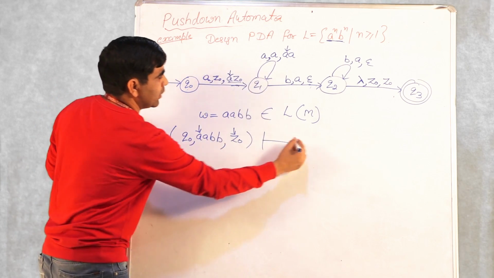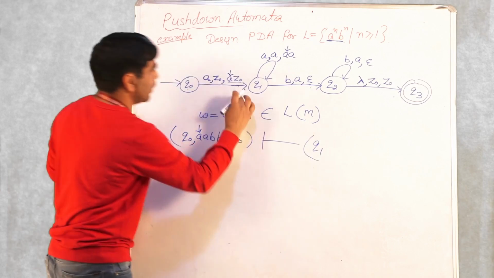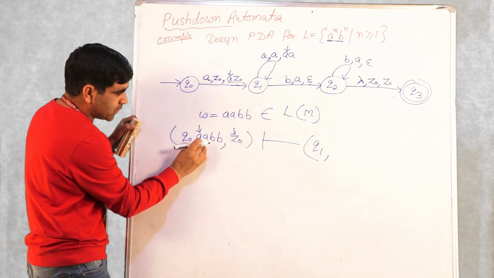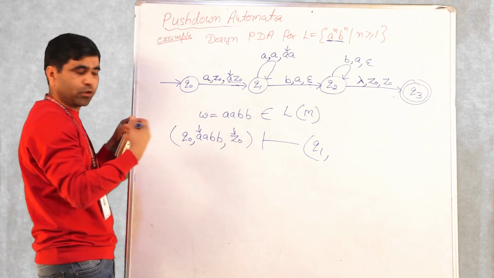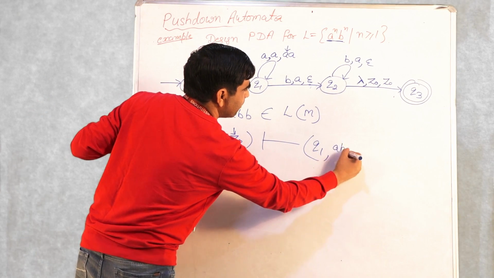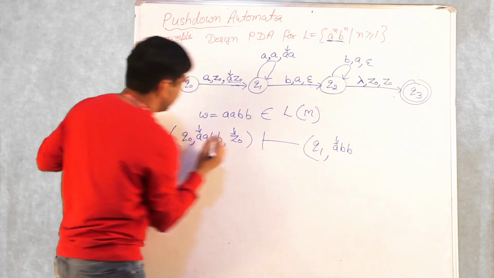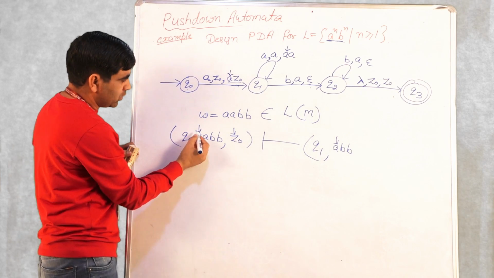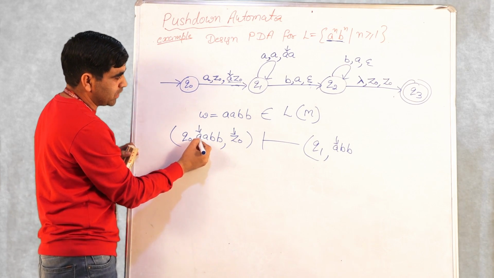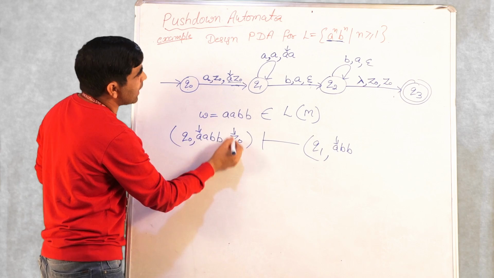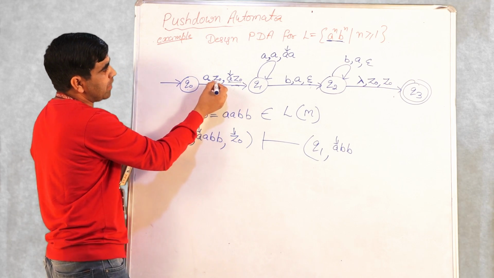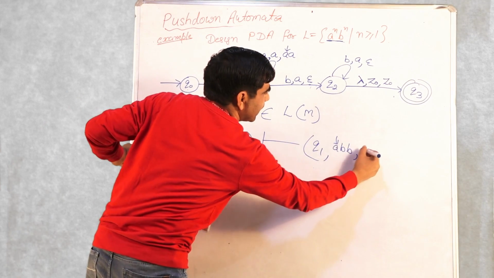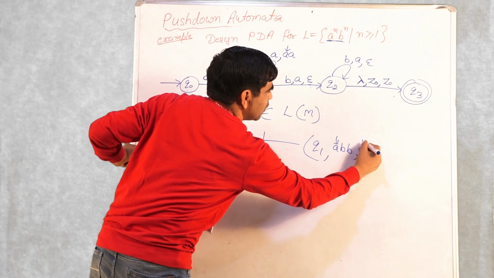You are going to state Q1. Then the remaining string will be, see, this first A is already processed. What we are left with is A, B, B, and now the pointer is here. We said that after reading a symbol from the input, the pointer moves one step towards the right. So this pointer moves to this. This symbol is already processed. And what is on the stack? Earlier we had only Z naught; now we have A pushed onto the stack, so it is A Z naught, and this is the top of the stack.